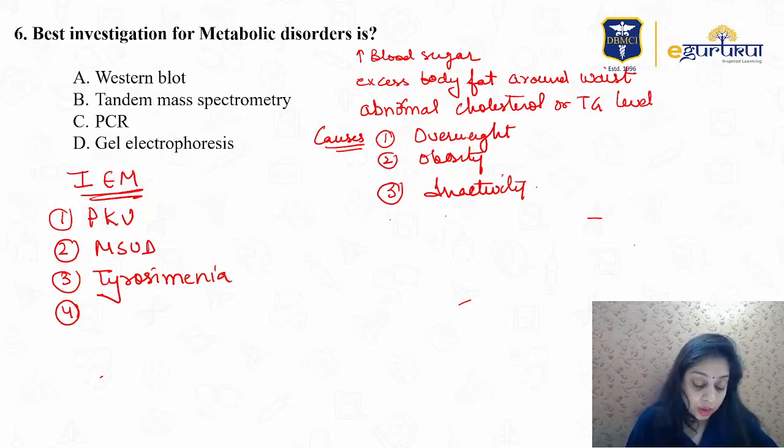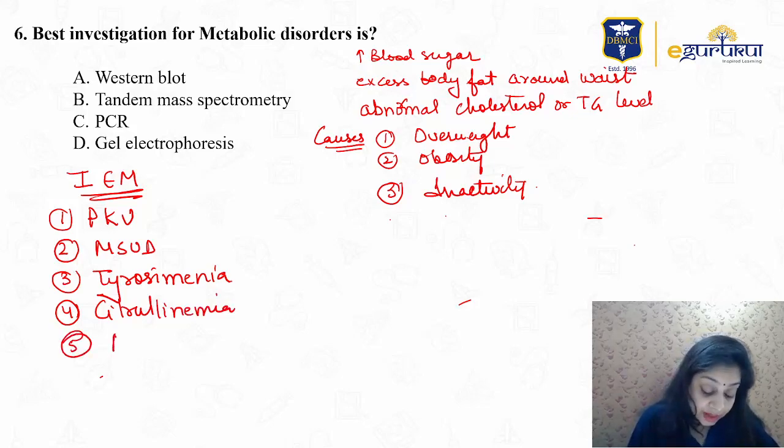PKU, MSUD, tyrosinemia, citrullinemia is another important inborn error of metabolism. Then MCAD deficiency, MCAD is medium chain acyl-CoA dehydrogenase deficiency.